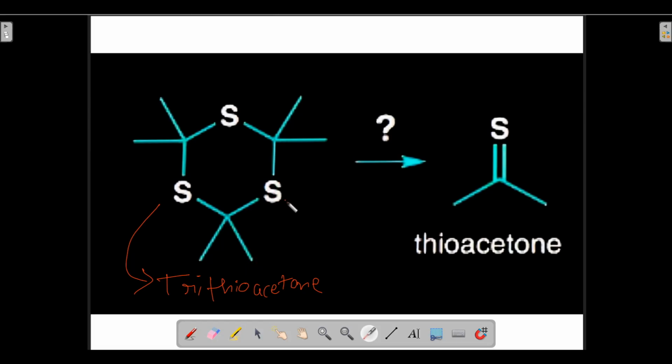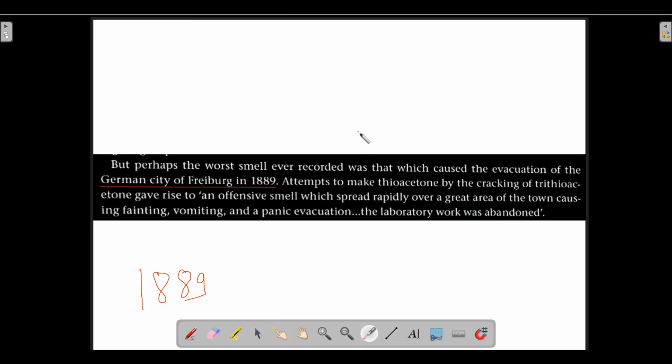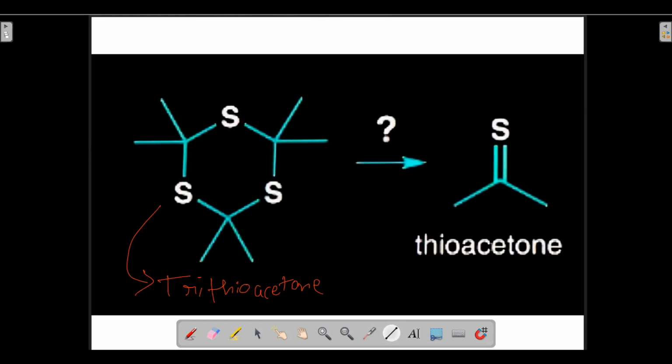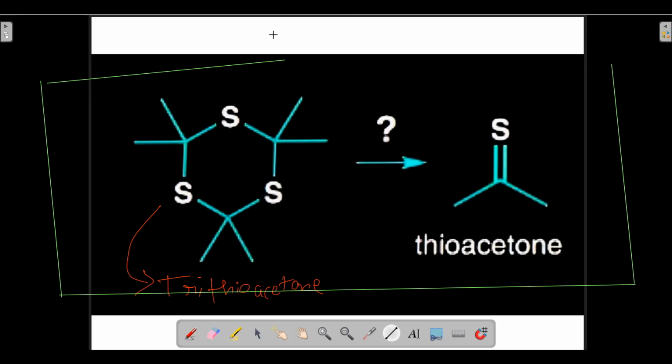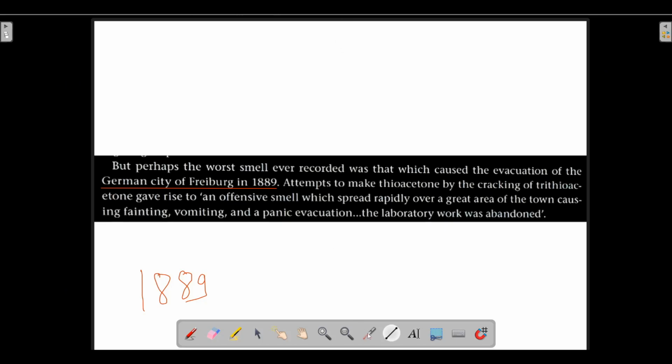But attempts to do this conversion released a very, very foul smell, gave rise to an offensive smell.